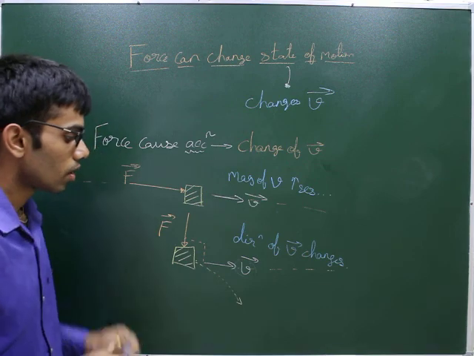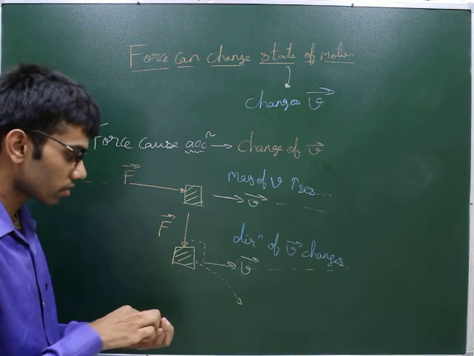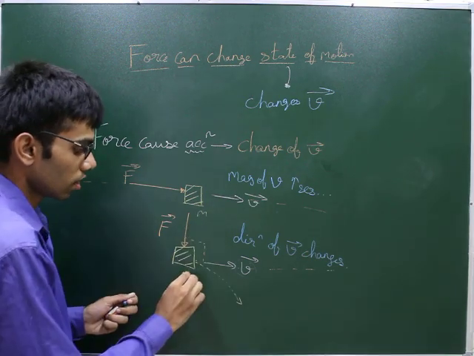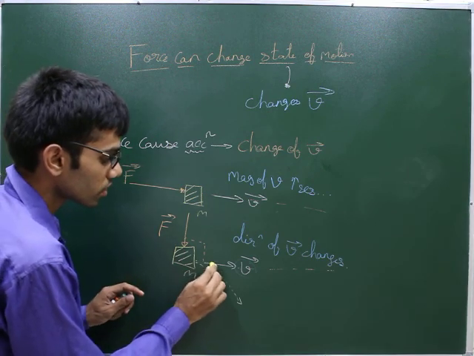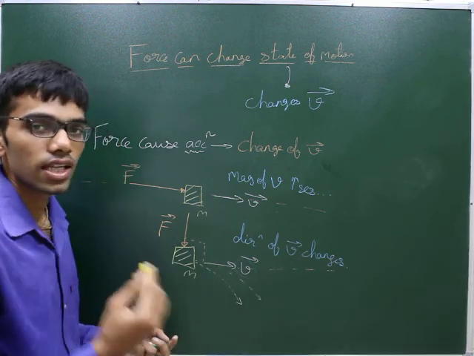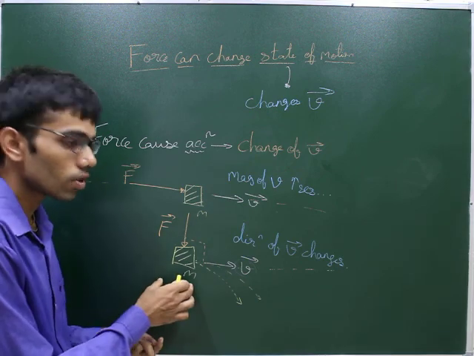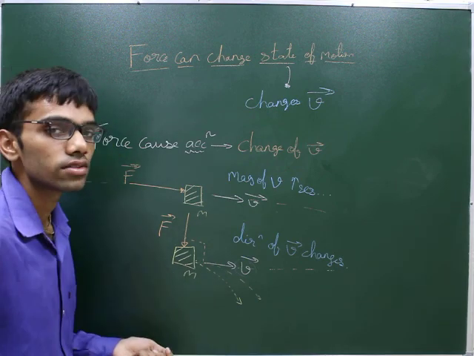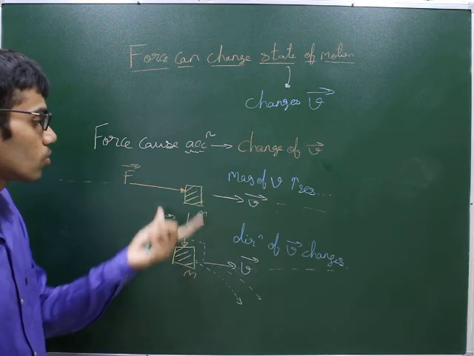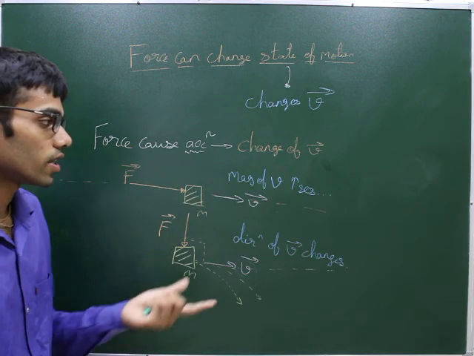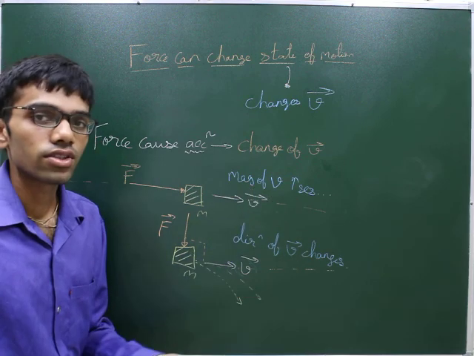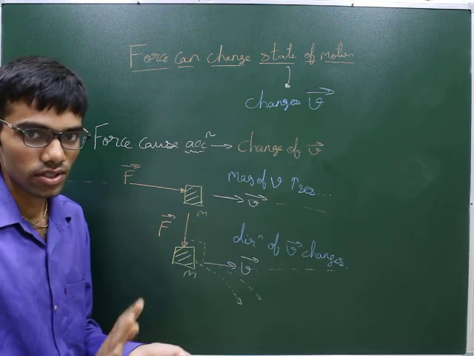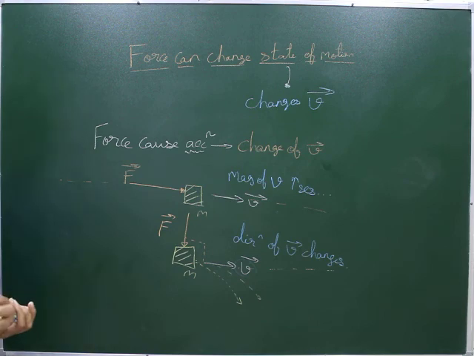So depending on the force and depending on the mass of the body: if the mass of the body is more, then it will take a little more time to change its trajectory because inertia is more. And if the mass of the body is less, then it will bend quickly. Right. So these are the two effects which the force can have. It can either change the magnitude of the velocity or it can change the direction of the velocity. Right. So that is done.